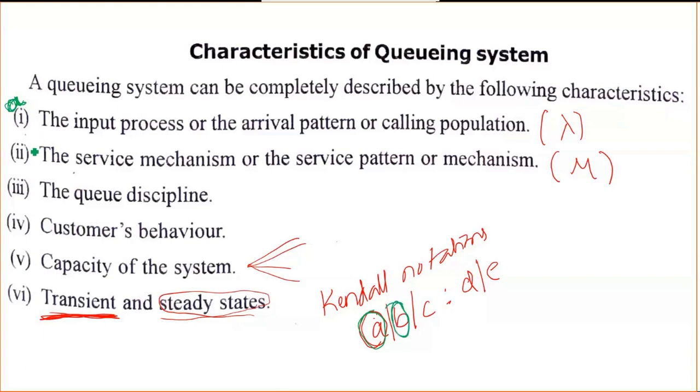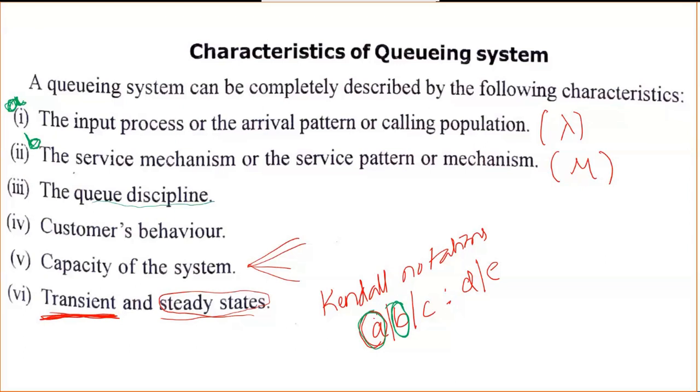These are the characteristics only, so it's easy to remember the Kendall notation, because as you have studied the characteristics of the queuing model, they directly relate to the Kendall notation. Next, C is the number of servers. They won't mention the queue discipline here.